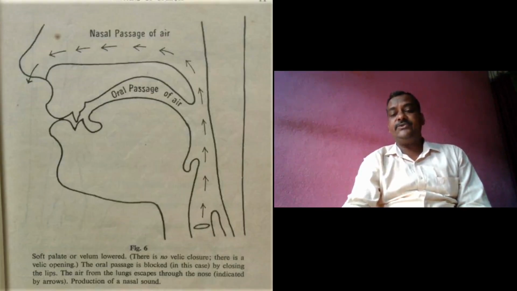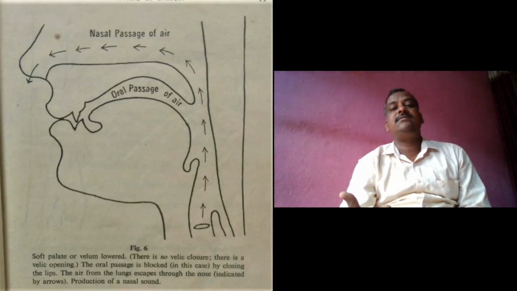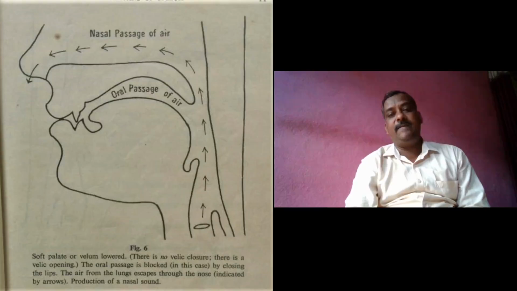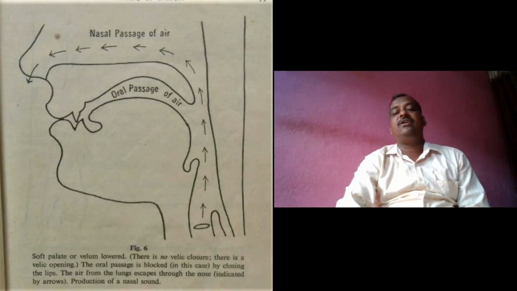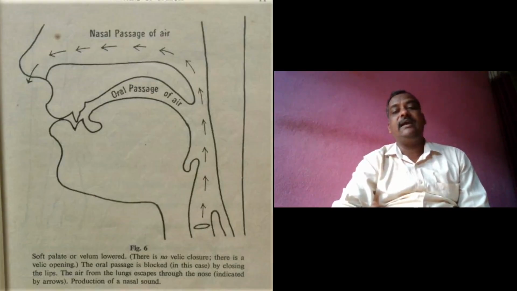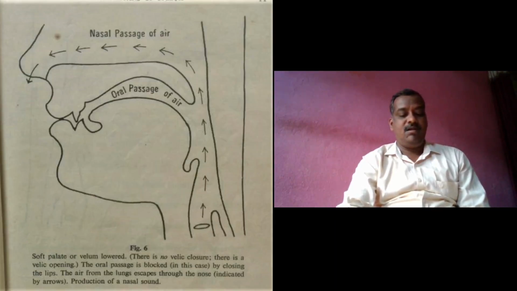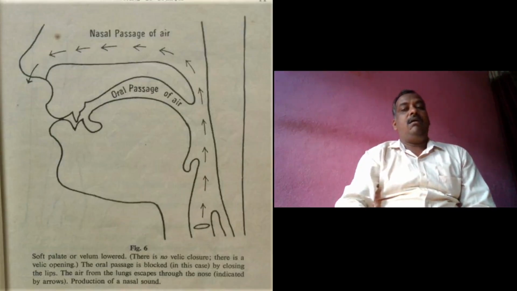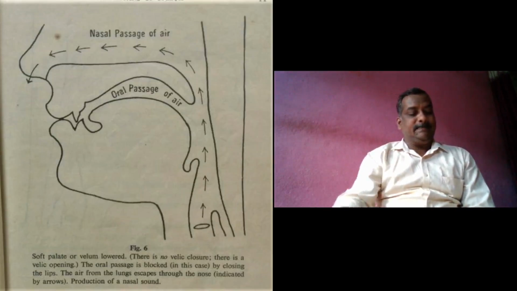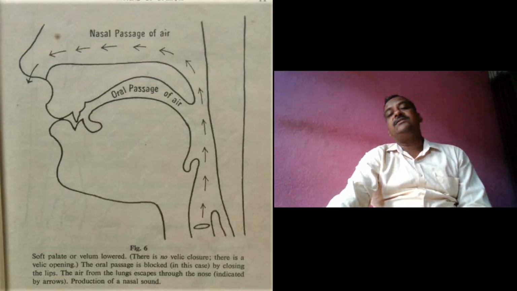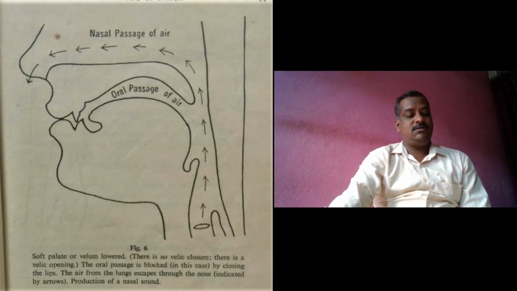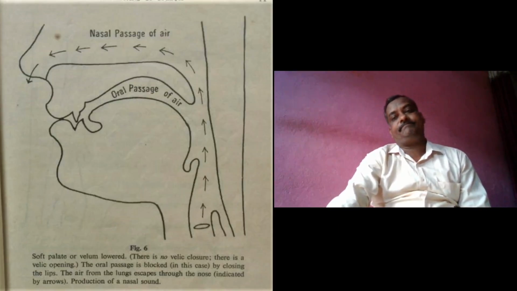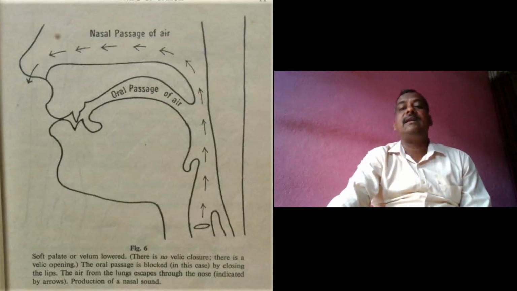And the air is egressive air. The air which is being breathed out is released through the nose only. The sounds articulated with this position of the organs of speech are known as nasal sounds. The last sounds in the words some, sung, and sun are known as nasal sounds.